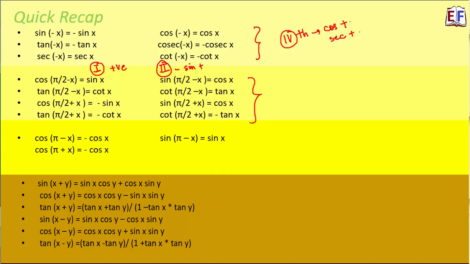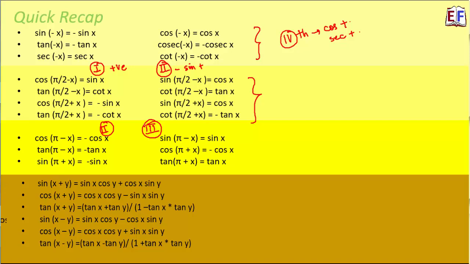Similarly, the third category that we learned was pi minus x and pi plus x. So here also very simple. So when we talk about pi minus x, we are talking about the second quadrant. When we talk about pi plus x, we are talking about the third quadrant. And finally, we learned a few formulae with regards to sine, cos and tan for x plus y and x minus y. Now, these are again very important formulae, and we will see how we make use of them to solve different types of questions. So this was the quick recap. Now let's start some questions.